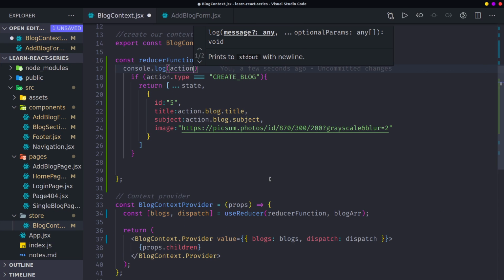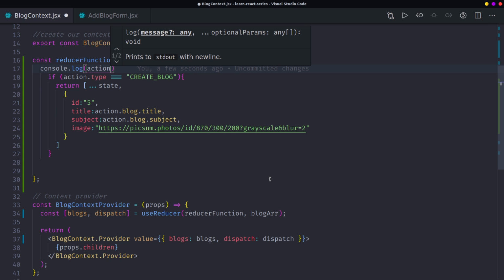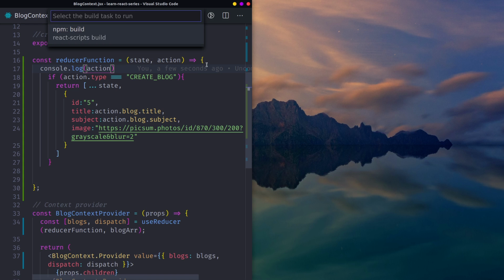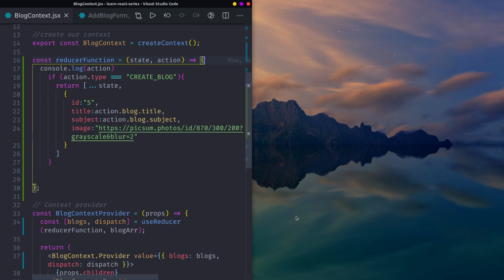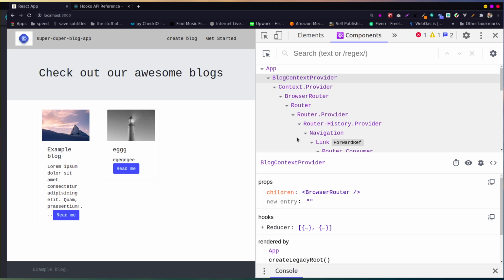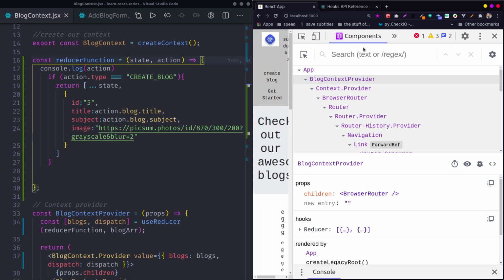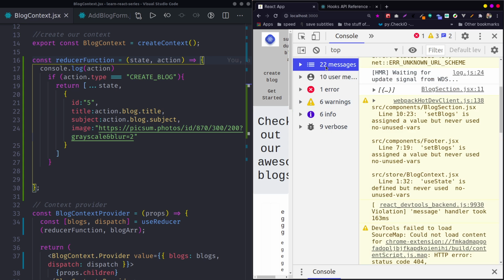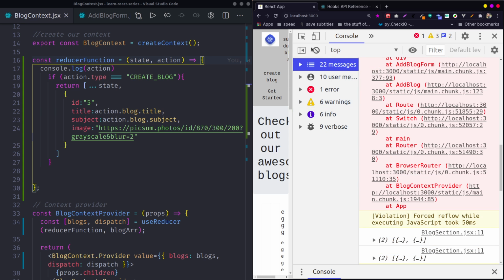Then I just want to open up both VS Code and Chrome here, so you can see what's happening around here, just to have a glimpse. I'm going to go ahead and open up the console here, then open up the messages here. Down here, let us clear up everything.